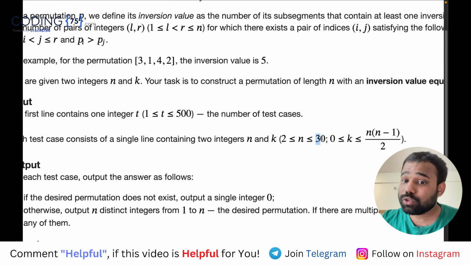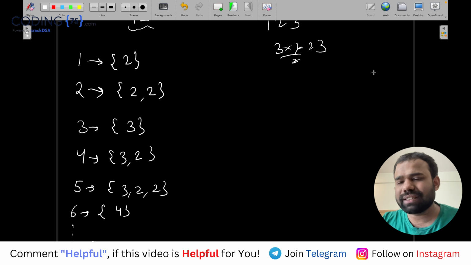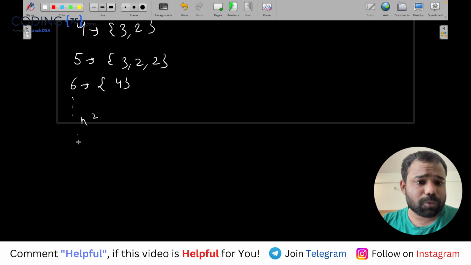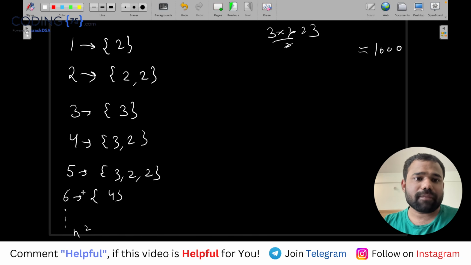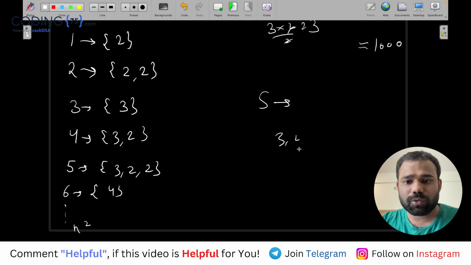So the maximum number of subarrays possible will be around n into n minus 1, means something around n square, I can say around 1000. It will never exceed 1000. So if we can find these values up to 1000, we can get the answer. Means let's say if I wanted 5 such subarrays without any inversion, I will take 3 groups, 3, 2, 2.